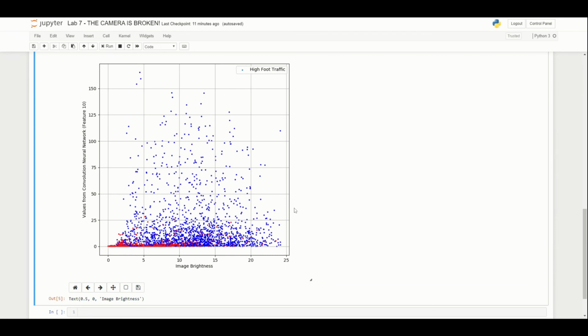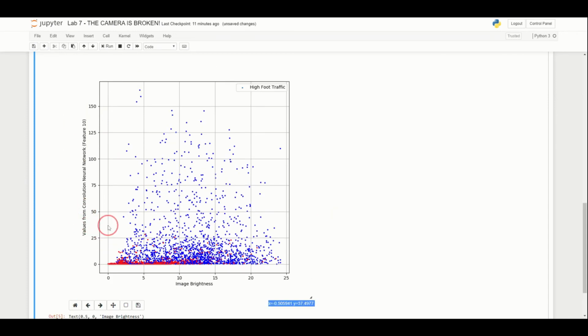A very simple model might be to simply draw a line at values from the convolutional neural network feature at about 30. If you drew a perfectly horizontal line here, you would get everything above it right, everything up here blue, and you would get everything down here mixed. Let's call everything below 30 red, everything above 30 blue. In that case, every single blue dot down here would be wrong, but every single blue dot up here would be right. So all of the models are trying to figure out clever ways to divide this space to minimize the number of blue dots we're getting wrong and maximize the number we're getting right, and the same thing for the red. In the next video, we'll begin to explore that through all of the different classification approaches we'll be examining in this lab.